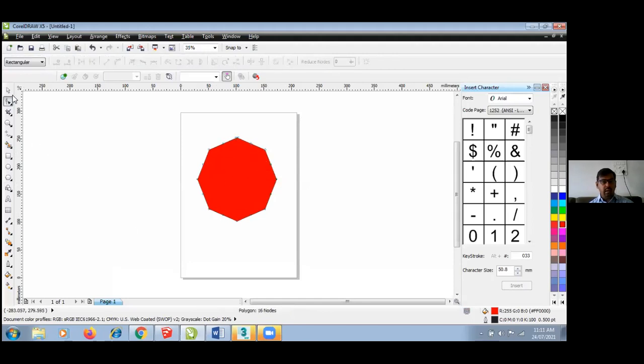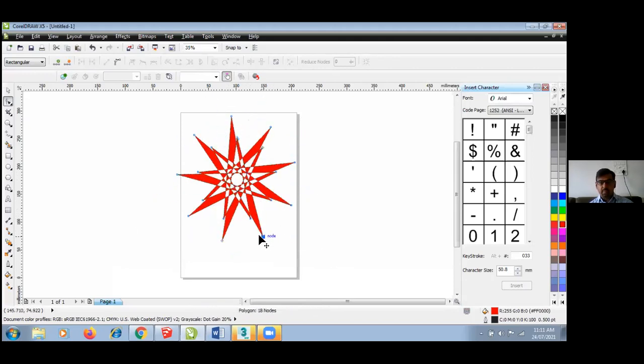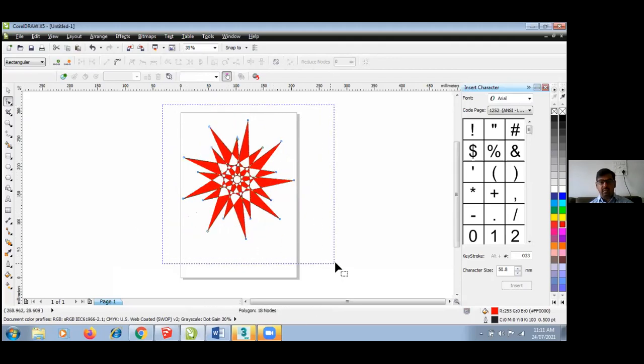Here I can set the properties, making a polygon, hexagon, or octagon. You can increase the number of sides of the polygon, and then just drag one point. You can make this kind of drawing very fast.